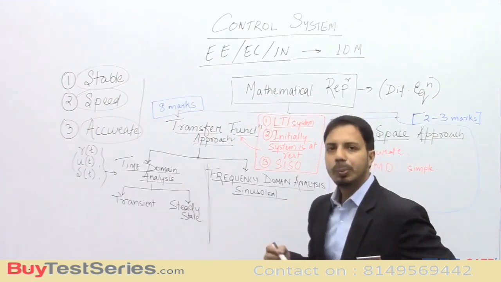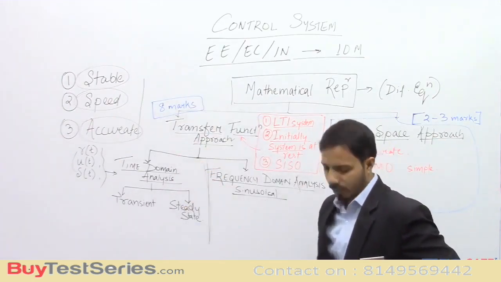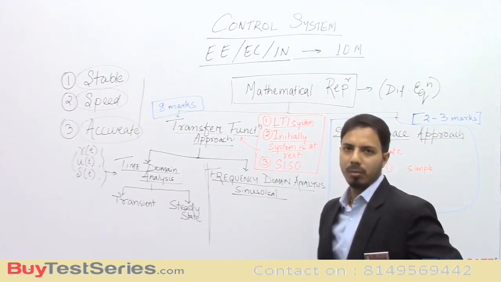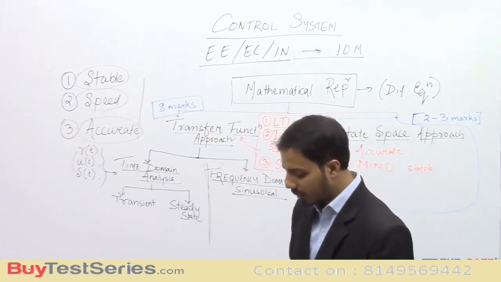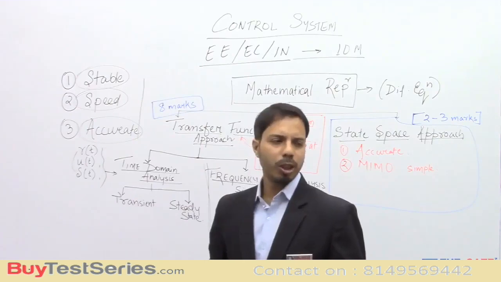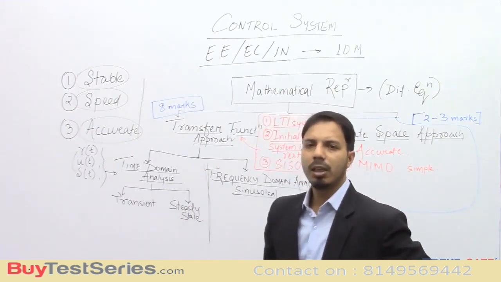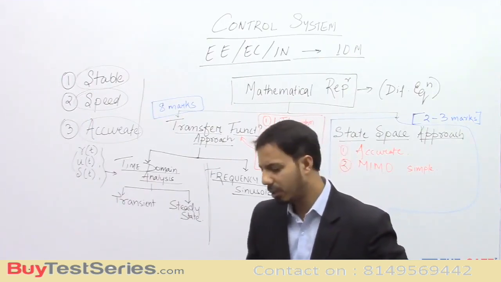Now let us understand what these things are. First thing is stability. What is stability? When can we say that a system is stable, and when can we say the system is unstable? We all know some standard definitions like BIBO, bounded input, bounded output.